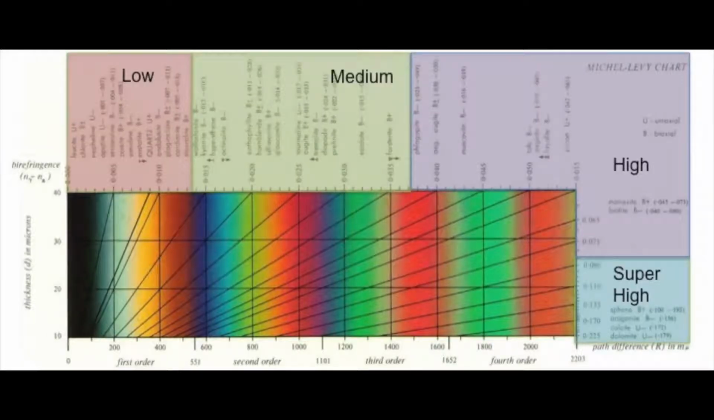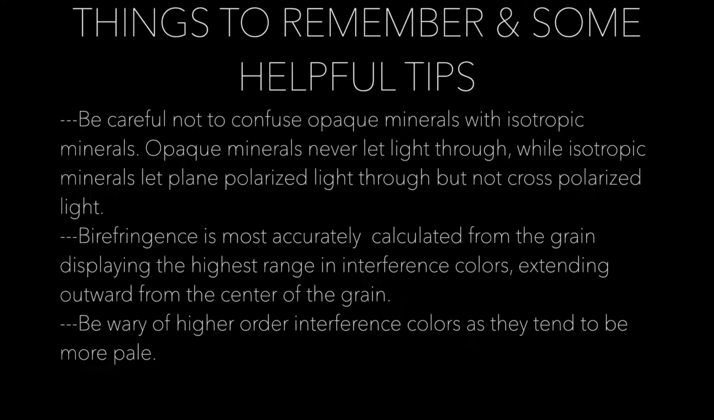It is often okay to generalize your description as low, medium, high, or super high, as there is some variability in observed values. Here are some things to remember and some helpful tips. Be careful not to confuse opaque minerals with isotropic minerals. Opaque minerals never let light through, while isotropic minerals let plain polarized light through, but not cross-polarized light. Birefringence is most accurately calculated from the grain displaying the highest range in interference colors, extending outward from the center of the grain, and be wary of higher order interference colors, as they tend to be more pale.